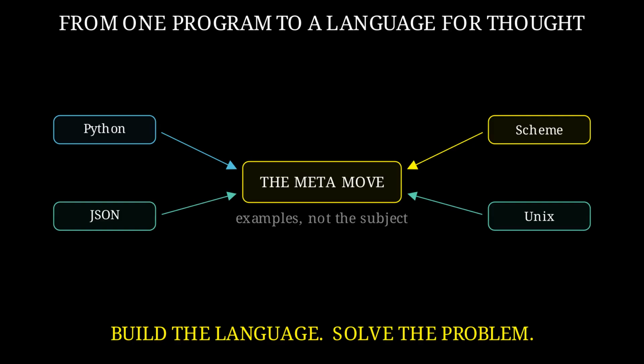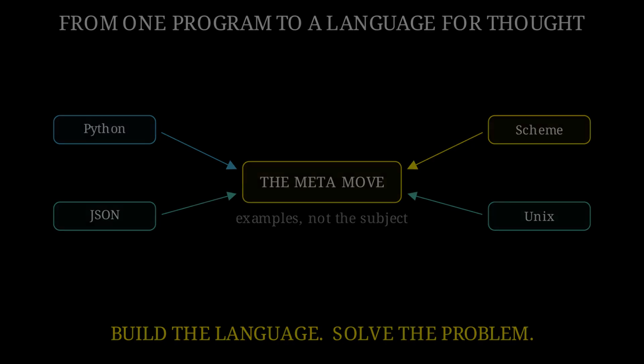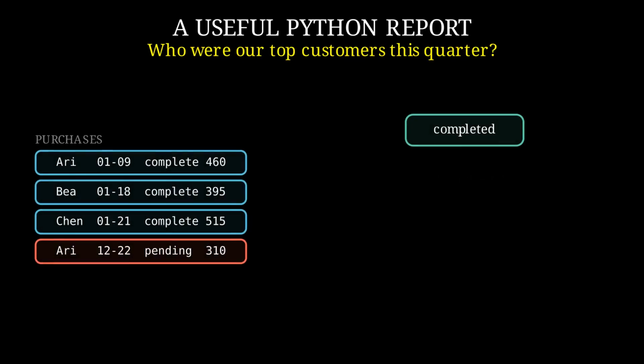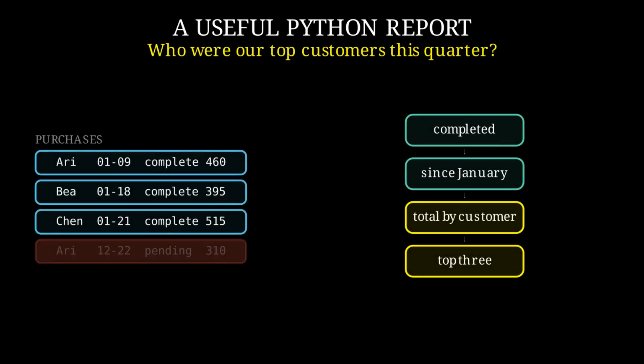Start where the need is small and unmistakable. Here is a perfectly ordinary request. We have a small table of purchases. Keep the completed ones since January, add up how much each customer spent, and show the top 3. In Python, that is one short loop. It filters the rows, collects the totals, and ranks them. For this one question, that is exactly enough.